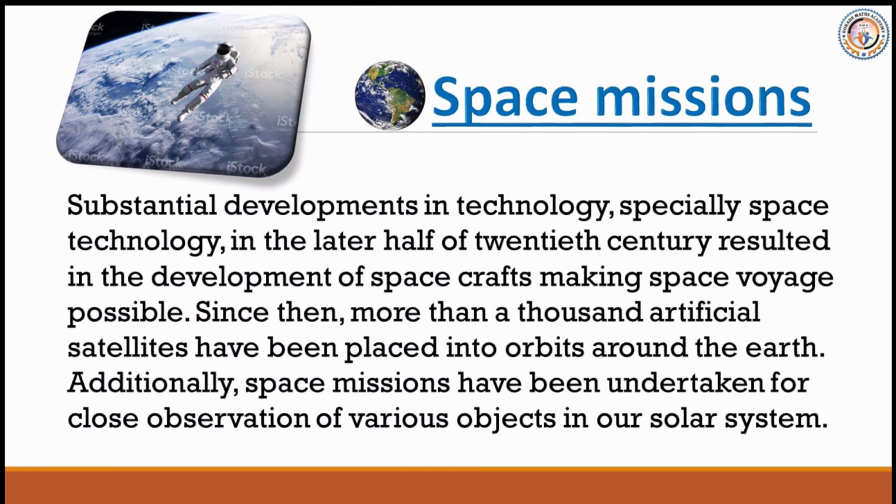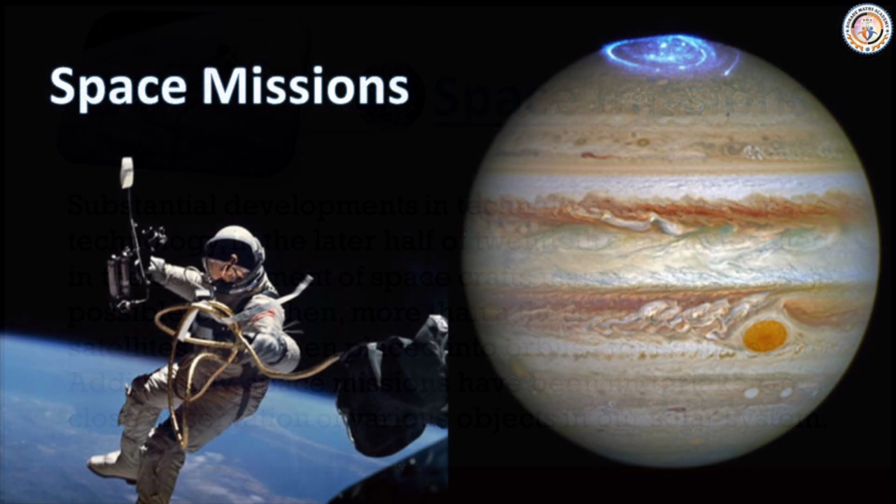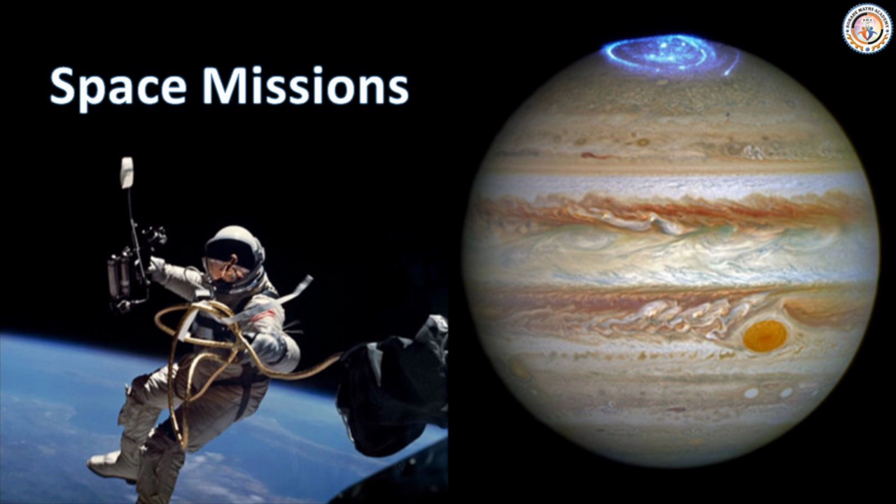Substantial development in technology, especially space technology, in the latter half of the 20th century resulted in the development of spacecraft, making space voyage possible. Since then, more than 1,000 artificial satellites have been placed into orbit around the Earth. Additionally, space missions have been undertaken for close observation of various objects in our solar system. So, we will learn about all this in this chapter.